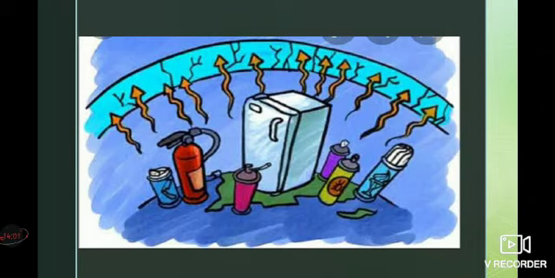If the level of this gas increases, it increases the atmospheric temperature, so restrict the use of CFC gas. This gas is mostly present in refrigerants and air conditioners, so we have to restrict its use.